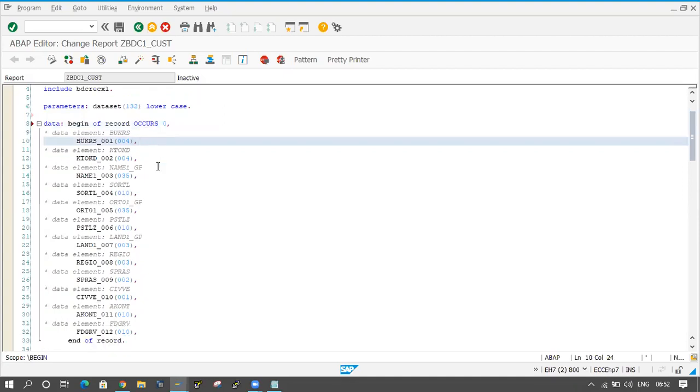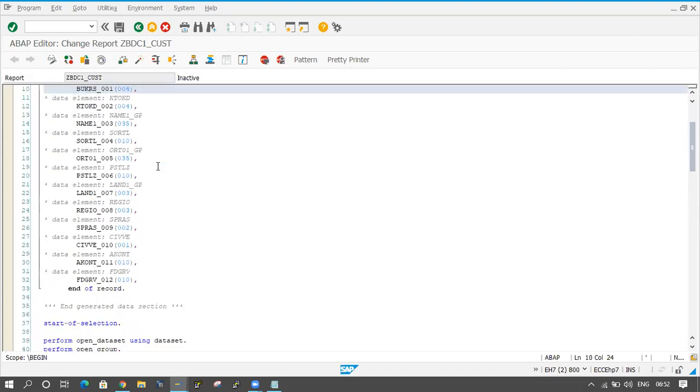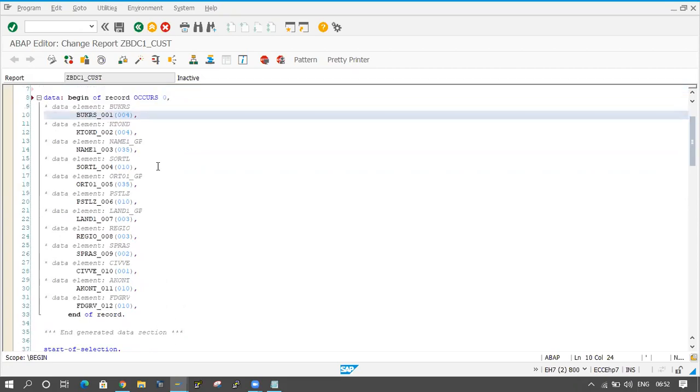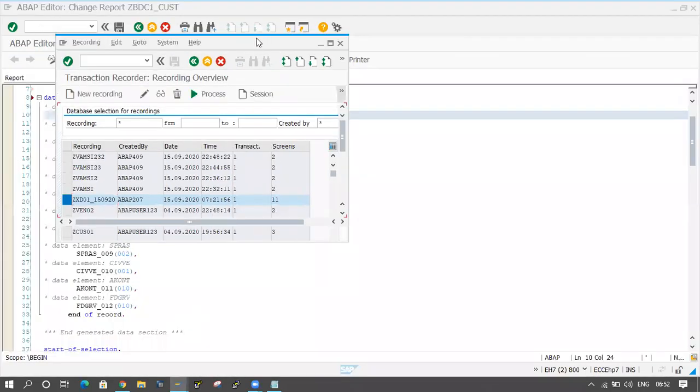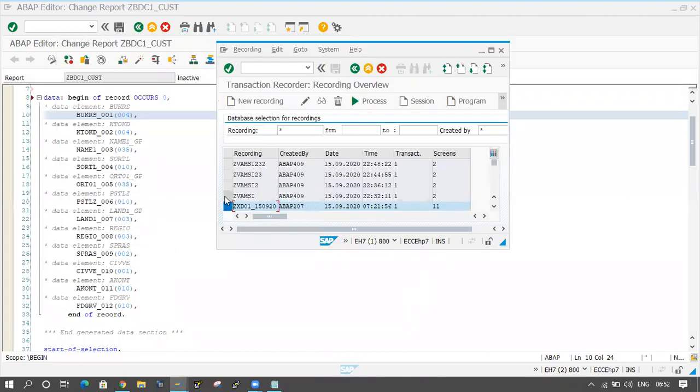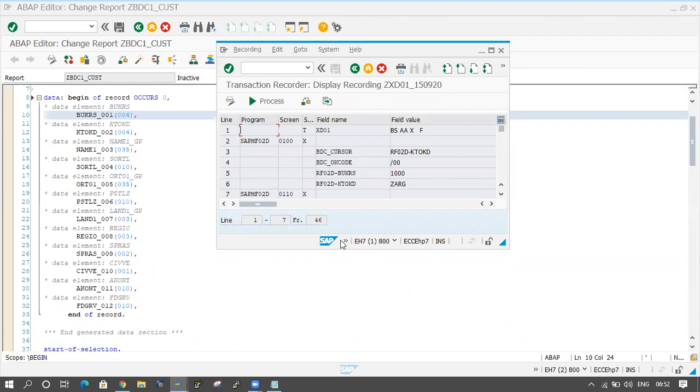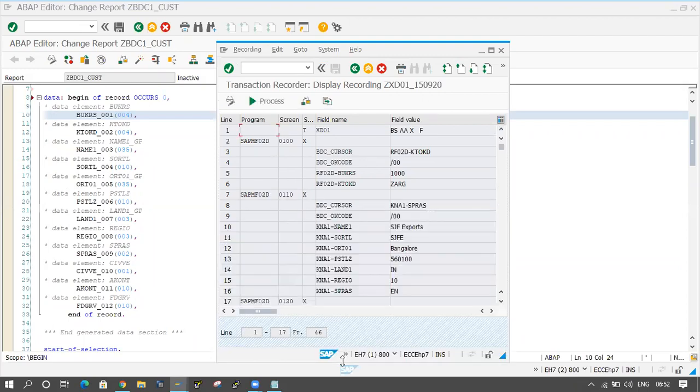Fine. Automatically some fields are coming here. If you cross-check with the recording, this is the recording, right? If you see here, BUKRS is coming and 1000 is coming.